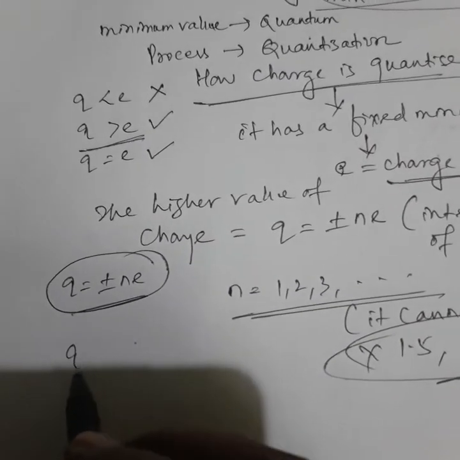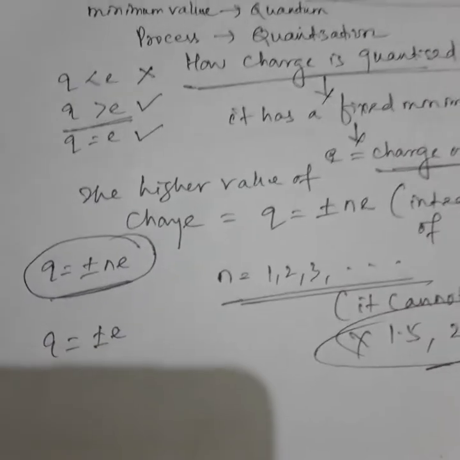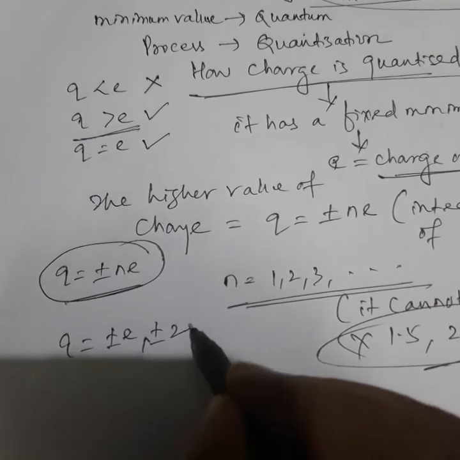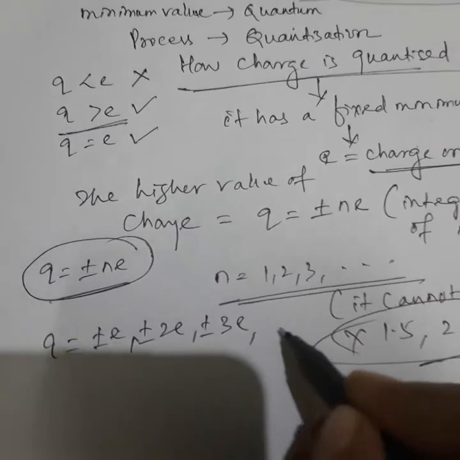So it can be plus or minus e, plus or minus 2e, plus or minus 3e, like this.